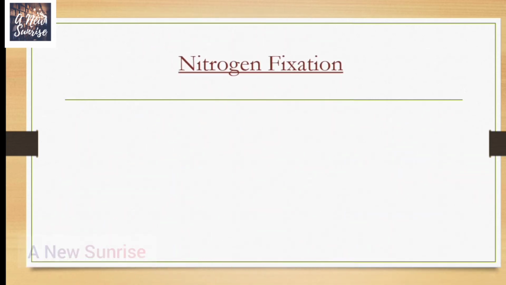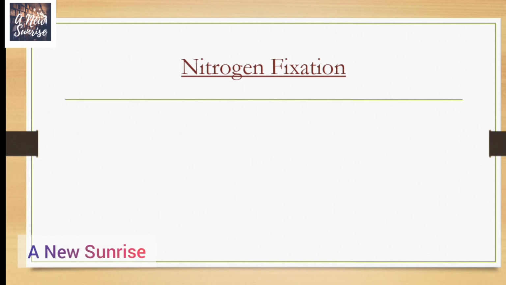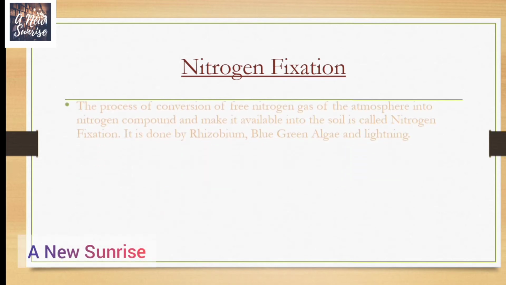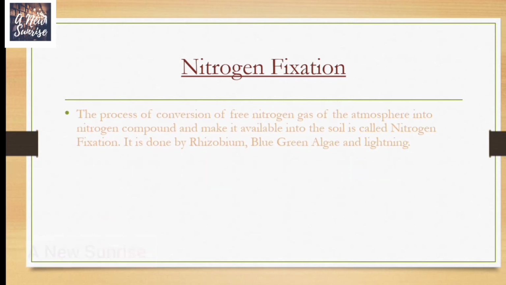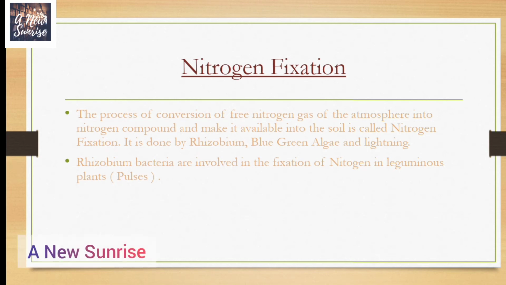Next comes nitrogen fixation. Now let us know what nitrogen fixation is. The process of conversion of free nitrogen gas of the atmosphere into nitrogenous compounds, making it available in the soil, is called nitrogen fixation. It is done by Rhizobium bacteria, blue-green algae, and lightning. Rhizobium bacteria are involved in the fixation of nitrogen in leguminous plants like pulses.